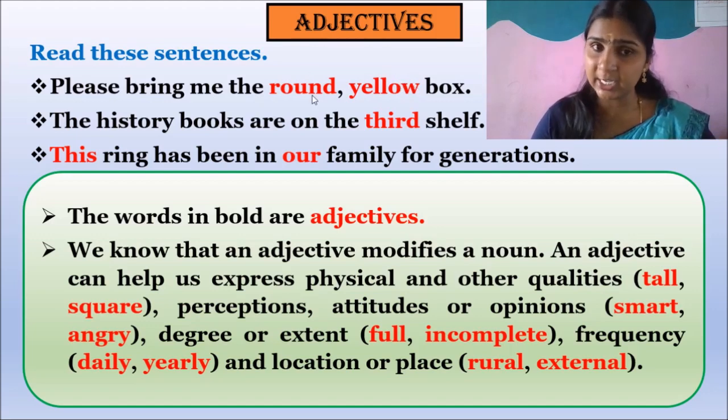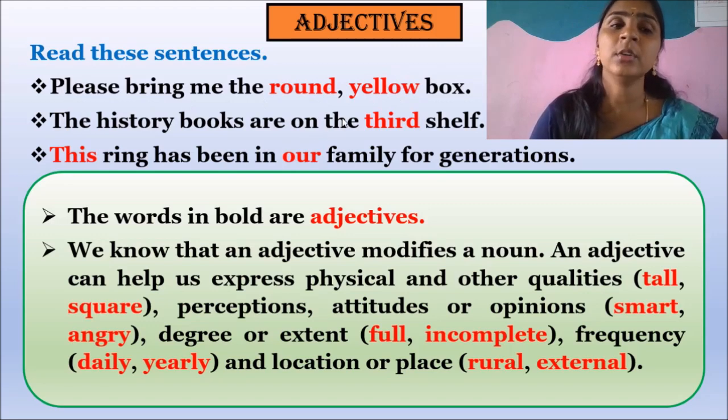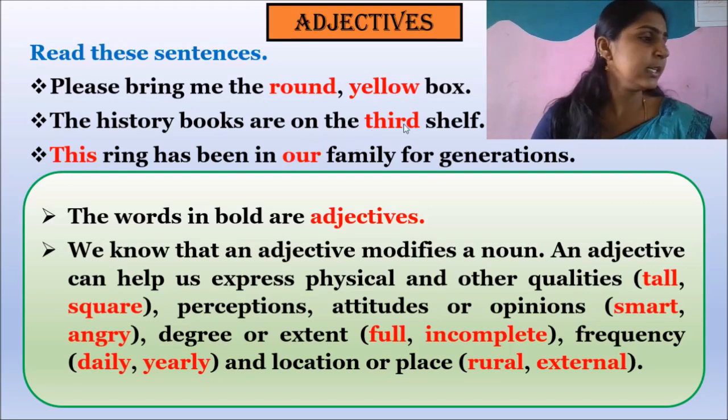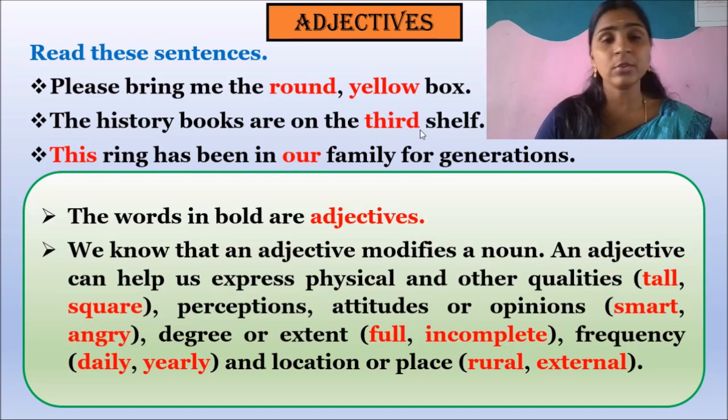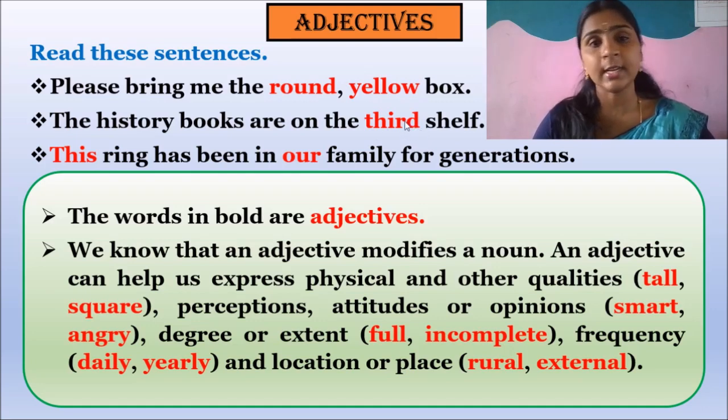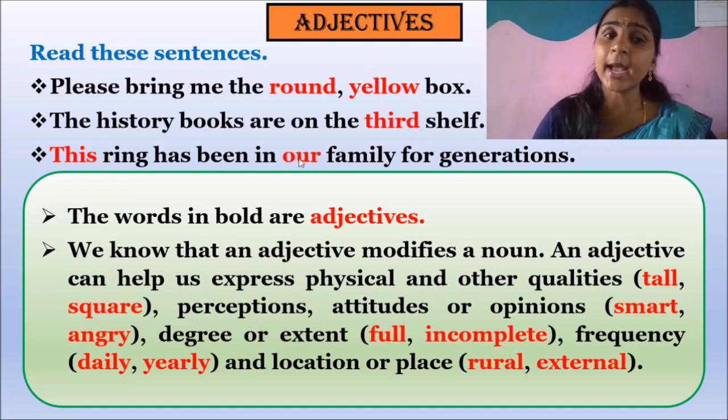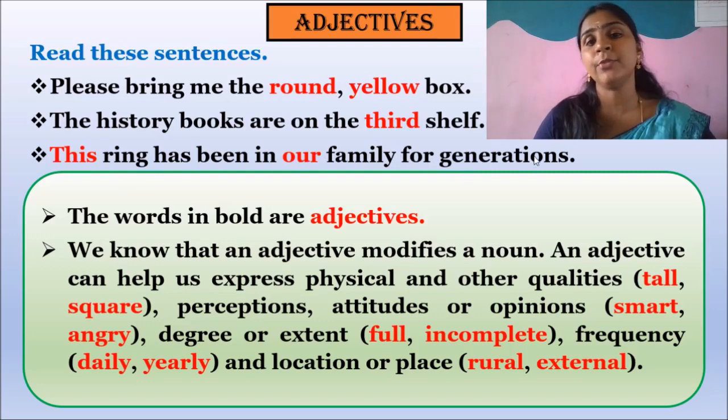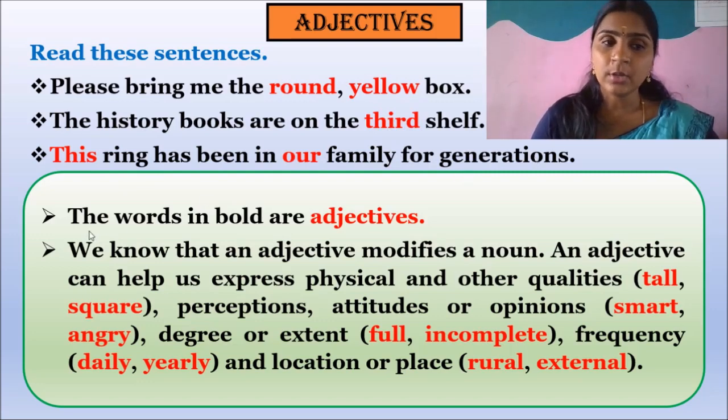Round is a shape, yellow is a color. The history books are on the 3rd shelf. 3rd is a number. This ring has been in our family for generations. So, the words in bold are adjectives. It means the words in these colors are adjectives.